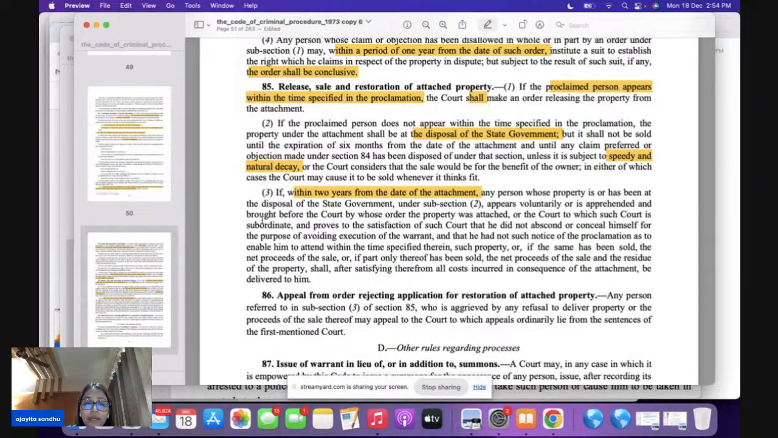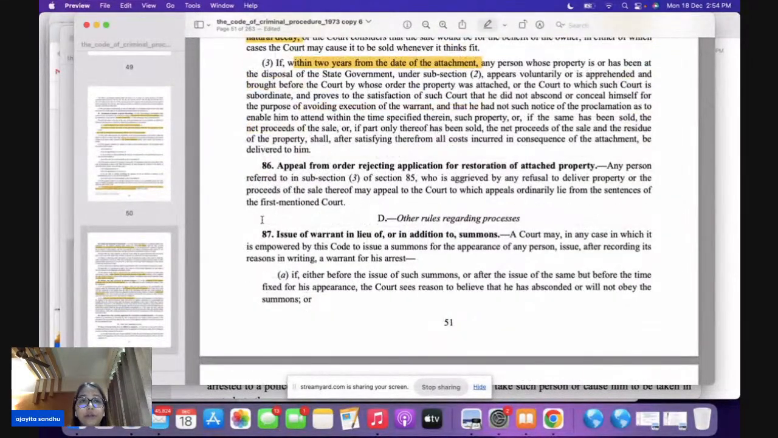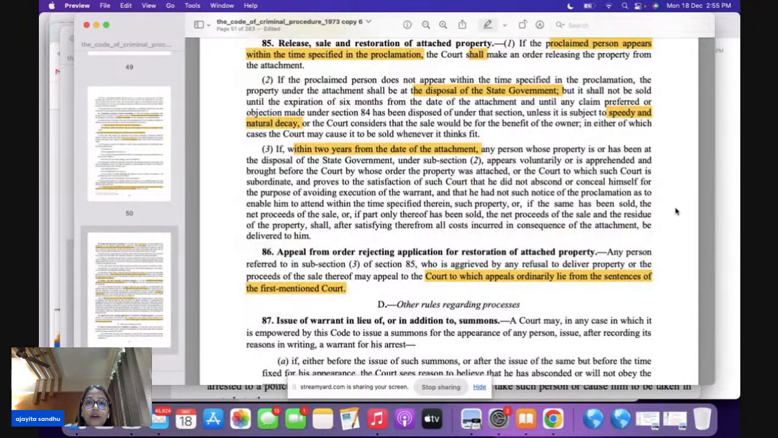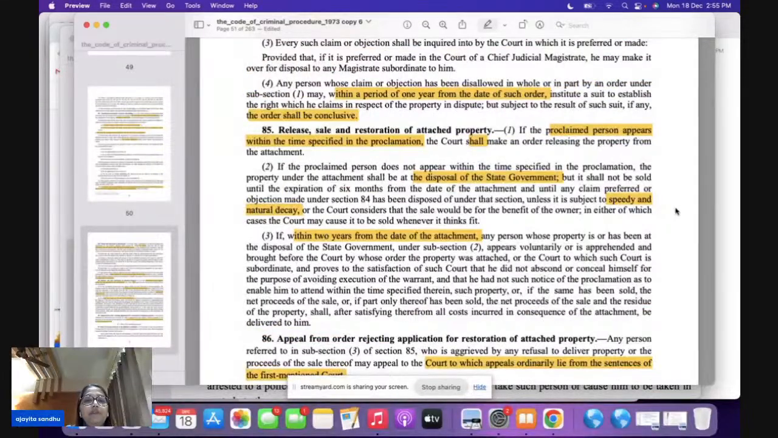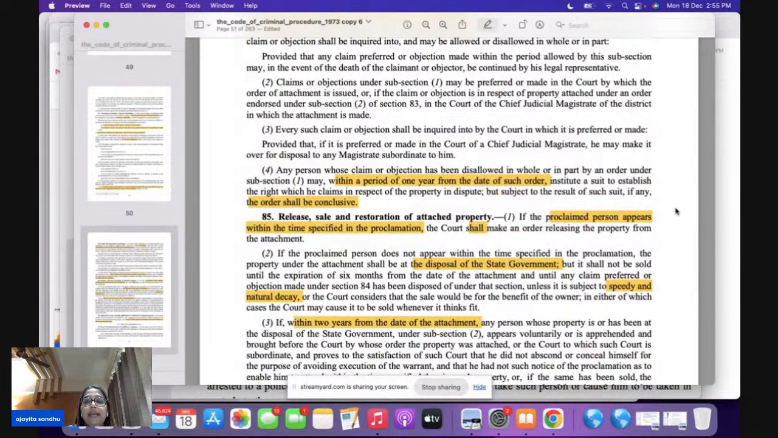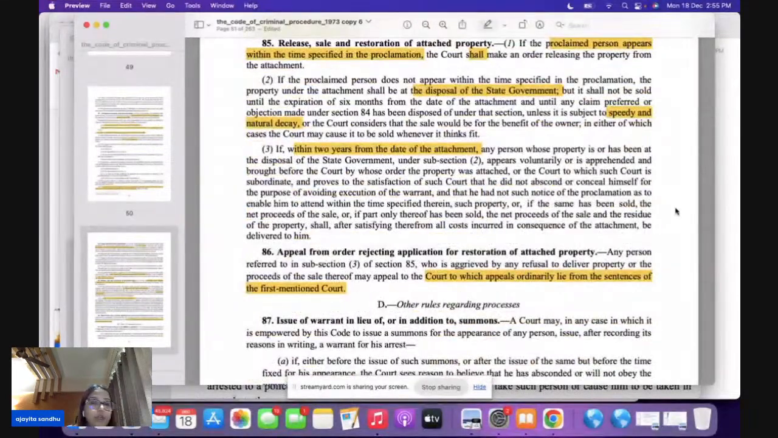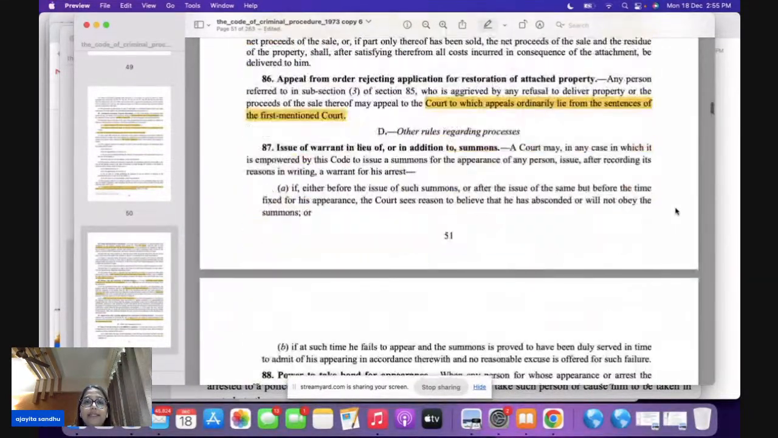Okay. If you want to appeal from any order rejecting the application, how are you going to do it? You are going to appeal to whom? To the court to which an appeal ordinarily lies from the sentences of the first mentioned court. So please remember, if you want to file an appeal, you can go in for appeal also. In this regard, please remember section 84 is very important, and 83, 82, they are very, very important. We come to section 87.